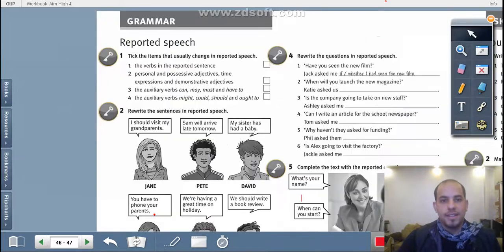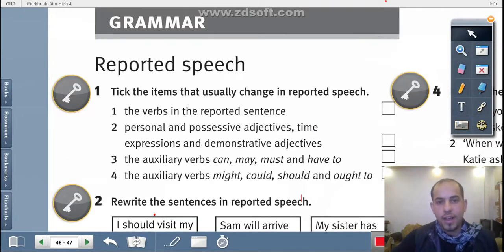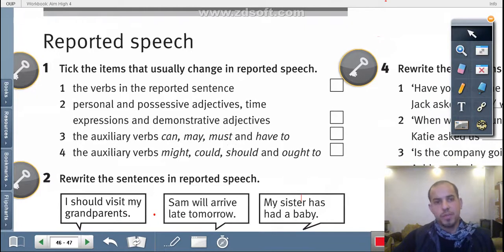Now here you have to take the items that usually change in reported speech. Now in reported speech, do we change the verbs? If yes, tick here. If no, cross. Personal and possessive adjectives, time expressions, and demonstrative adjectives. Yes, tick. No, cross. The auxiliary verbs can, may, must, and have to could be changed in reported speech. If yes, tick. If no, cross. The auxiliary verbs might, could, should, and ought to. Could they be reported? If yes, tick.